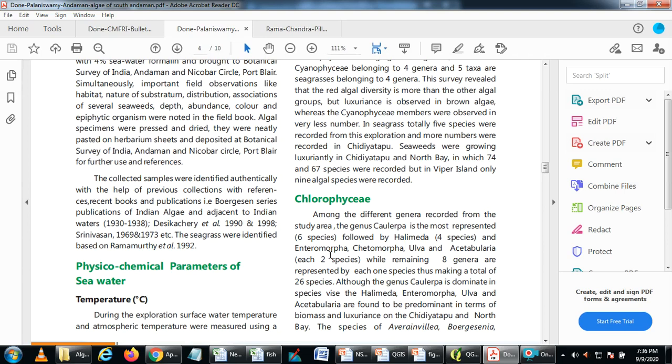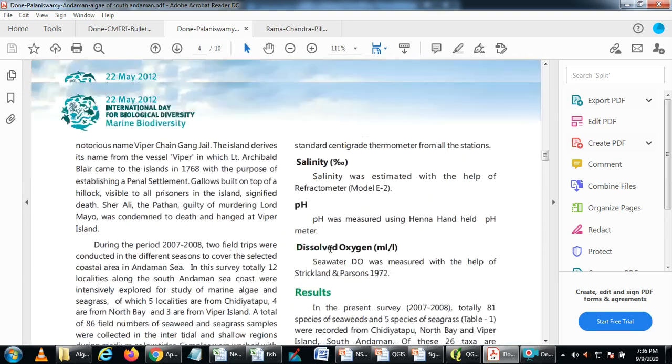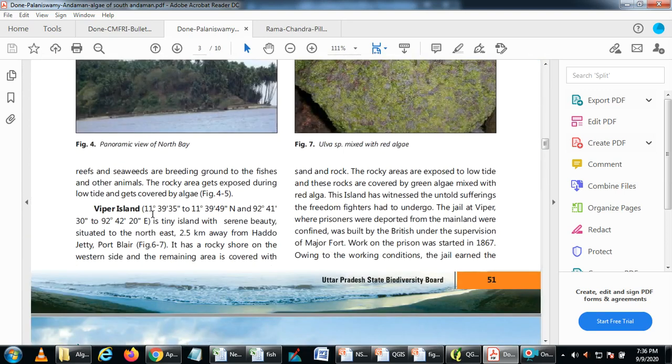There is one more paper where they have clearly defined the coordinates of these islands. So they say 11 degrees, 39 minutes and 35 seconds. Now if this kind of data set is available along with the coordinates, then it will be easy for us. So now we have a mixture of both data sets, with coordinates and without coordinates.